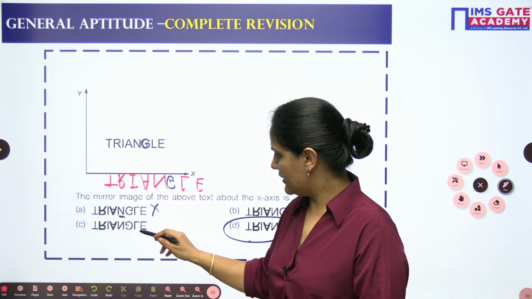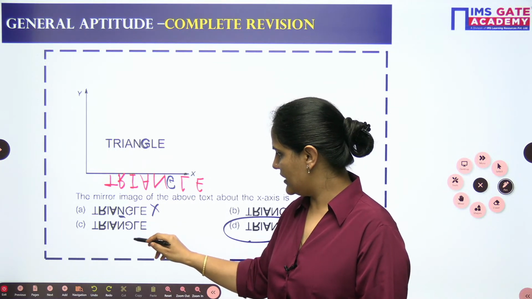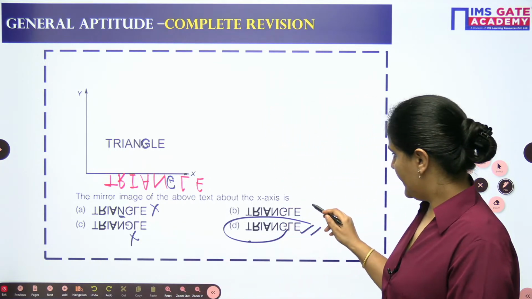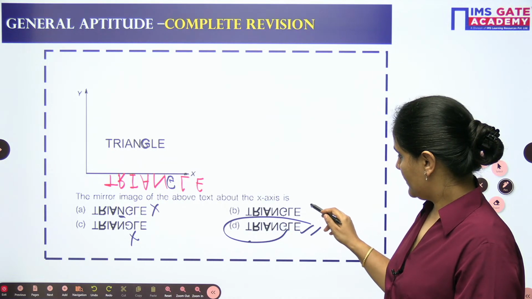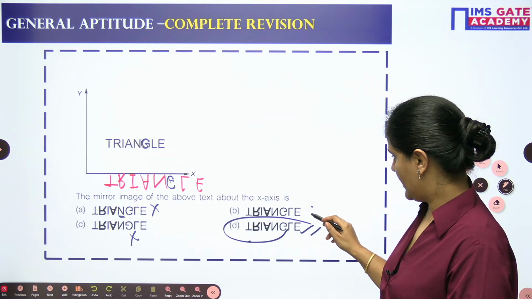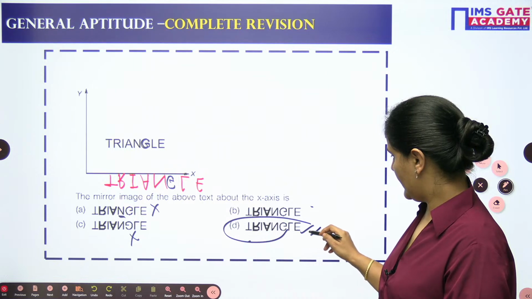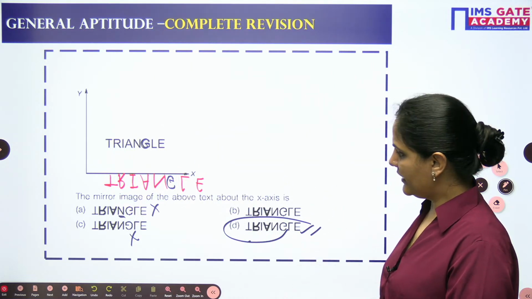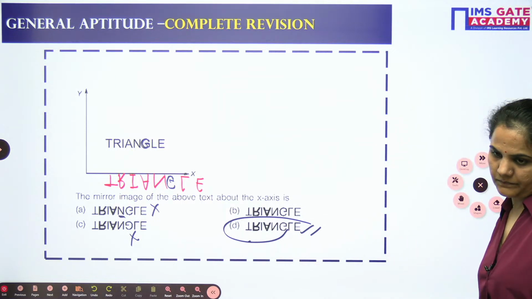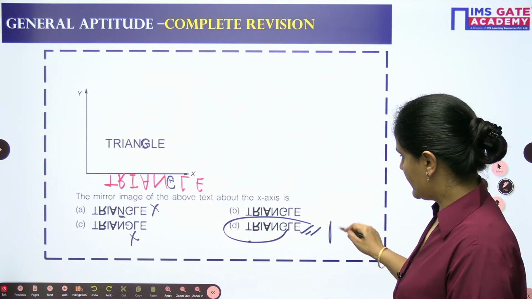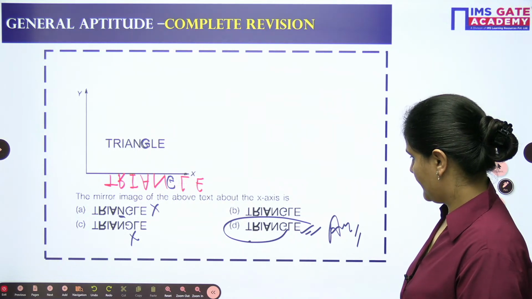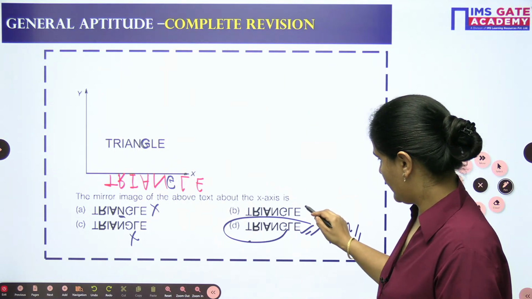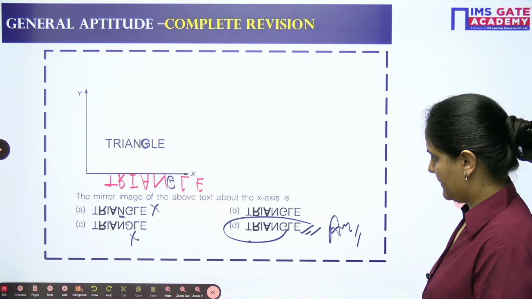Here E, here what is the difference? G is, you opposite the G. Here you are writing G is T R I A N G L E. So these two are the same. B and D are the same option, I think. The answer will be D in this case. No, not same. Here we are having this one.